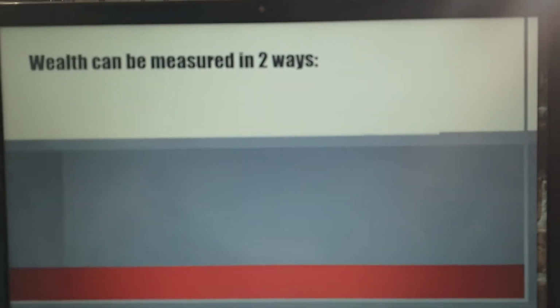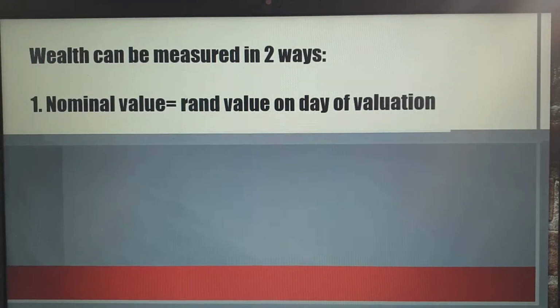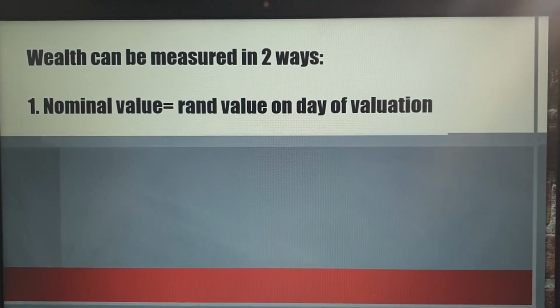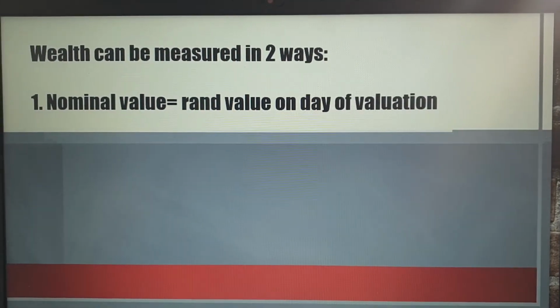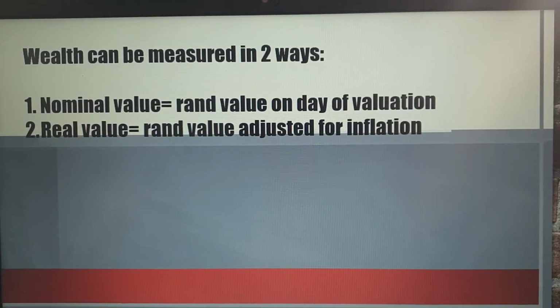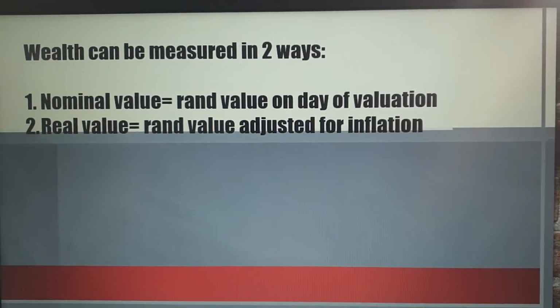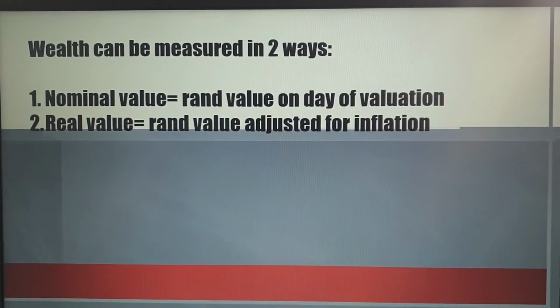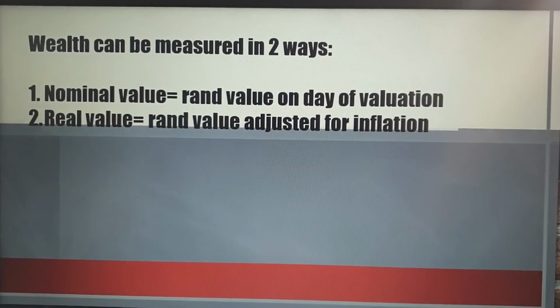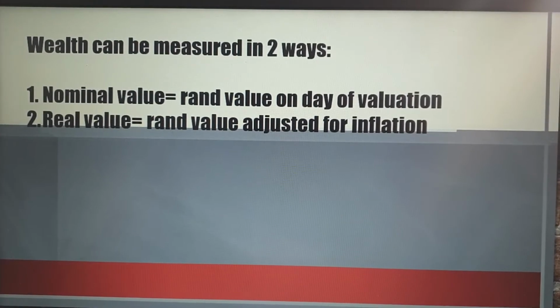Wealth can be measured in two ways. Nominal value means the rand value on the day of the valuation. And it can also be measured according to our real value, meaning the rand value adjusted for inflation. When we looked at wages, we also said that wages can be divided into nominal wages and real wages.